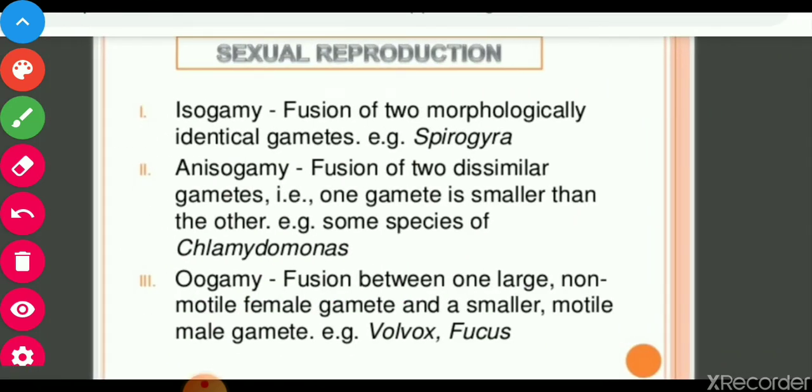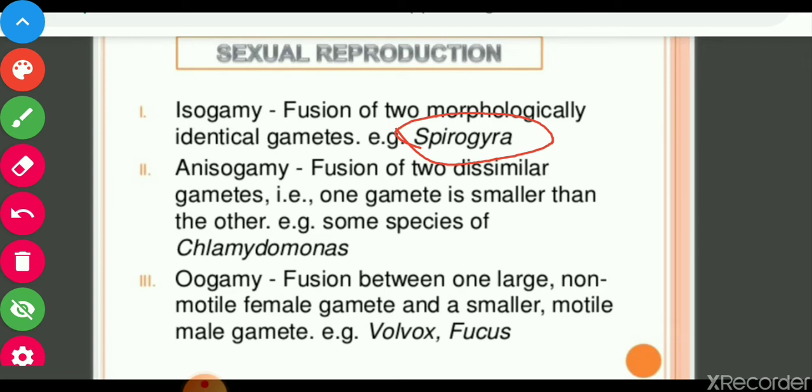Now see the sexual reproduction. I have explained isogamy, fusion of two morphologically identical gametes, that is found in Spirogyra. So isogamous type of reproduction is found in Spirogyra. In Spirogyra, both of the gametes, male and female, are similar in size, and the fusion takes place there. This is isogamous type of reproduction.